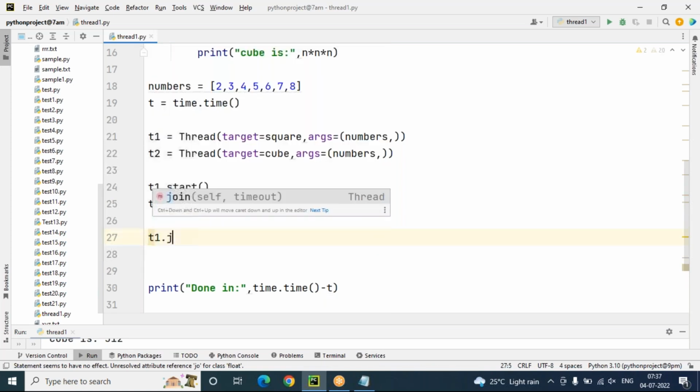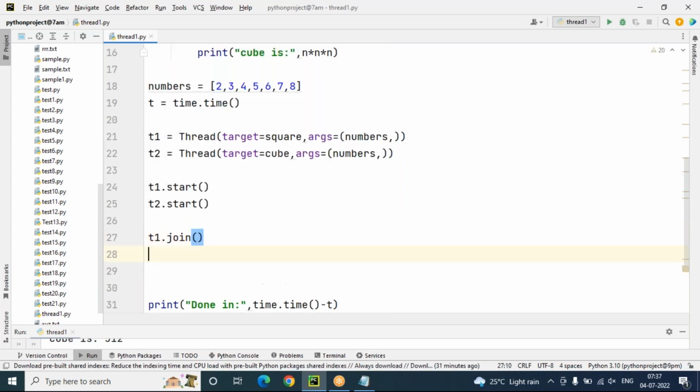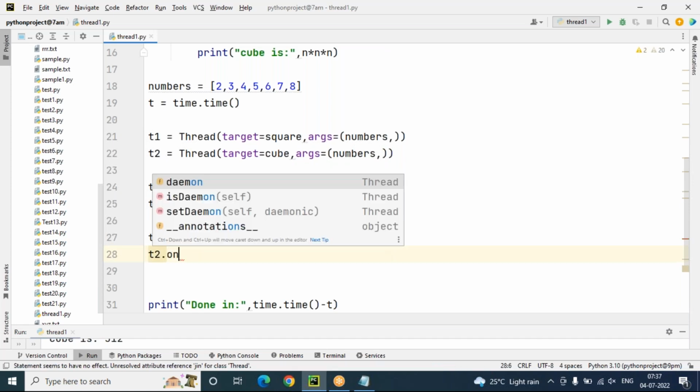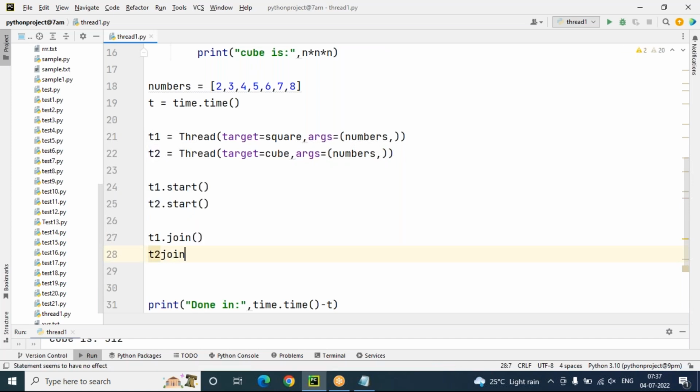The join method is just for waiting for one thread after another thread. I will talk about the join method clearly in upcoming sessions, what the use of join is. Right now I'm using the t1.join and t2.join methods, and so this program is immediately converted into a multi-threading program. Here two threads are running, and including the main thread, three threads are running in general.